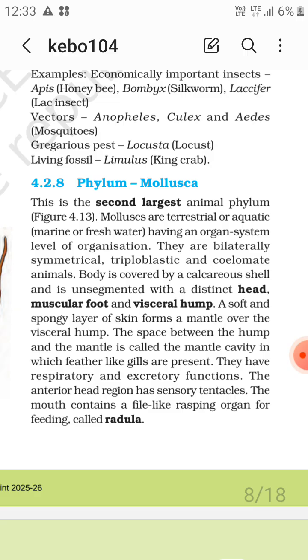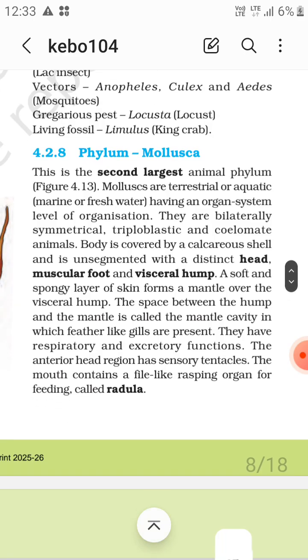The body is covered by a calcareous shell and is unsegmented, with a distinct head, muscular foot and visceral hump. A soft spongy layer of skin forms a mantle over the visceral hump. So over the visceral hump there is a soft skin.